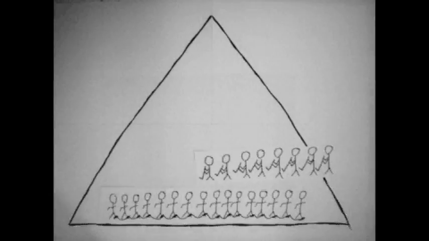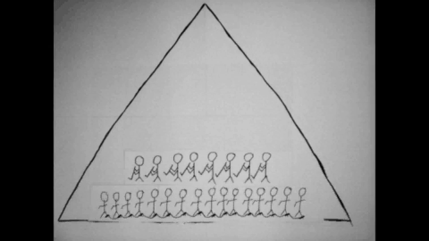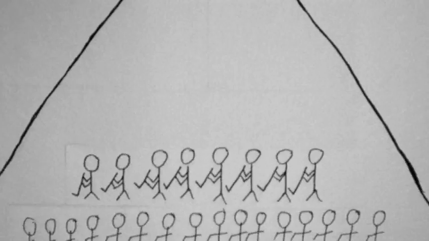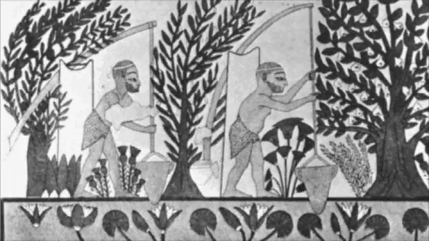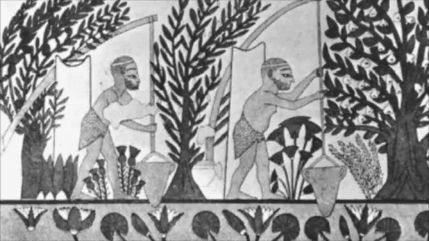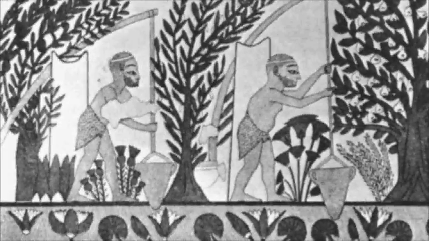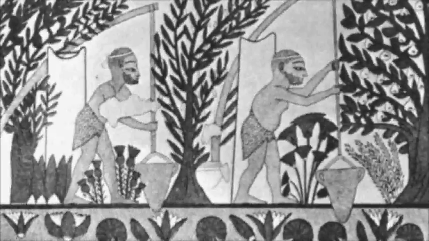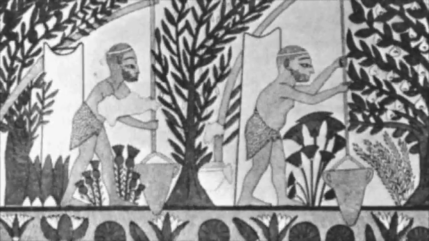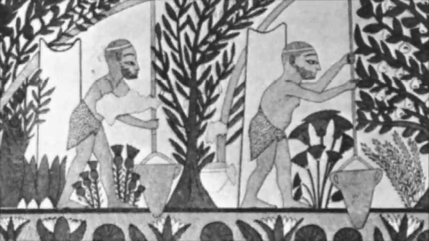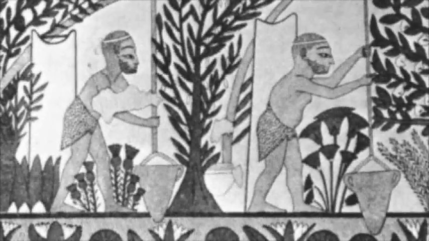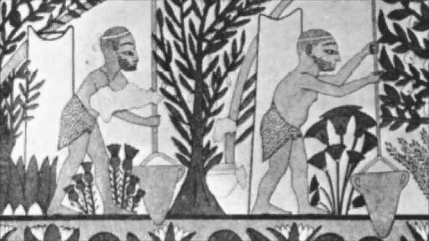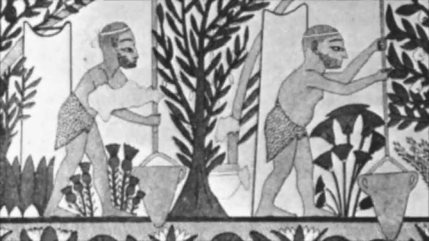The next class was the farmer and laborer class. People in this group worked on farms and helped with building and other construction tasks. They generally worked for land-owning members of society. Many of the jobs they did were similar to the jobs done by the slaves. However, unlike slaves, the government protected the farmers and laborers, and they were paid for their work. Because they mostly worked with their hands, farmers and laborers received very little education, and none of them could read or write.